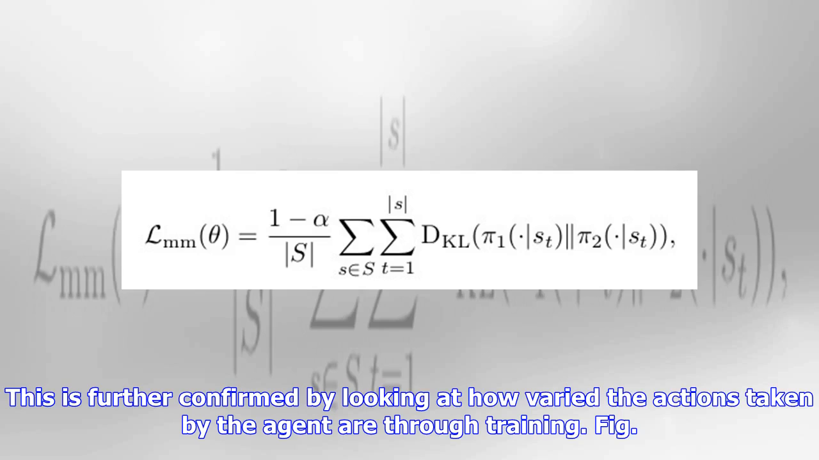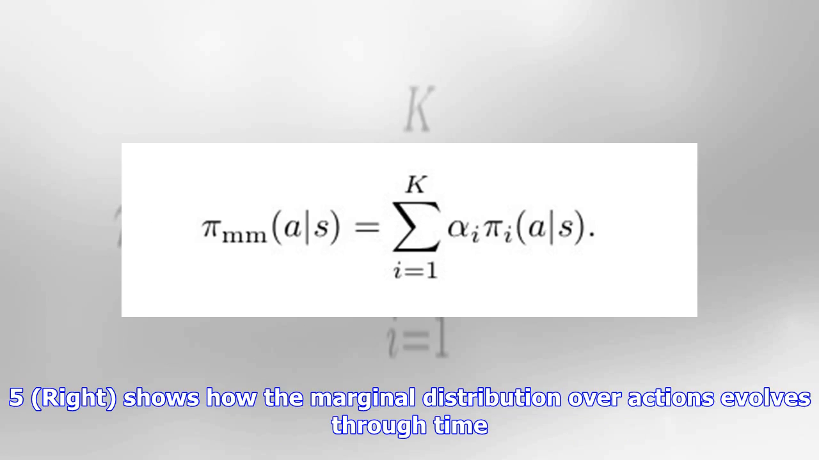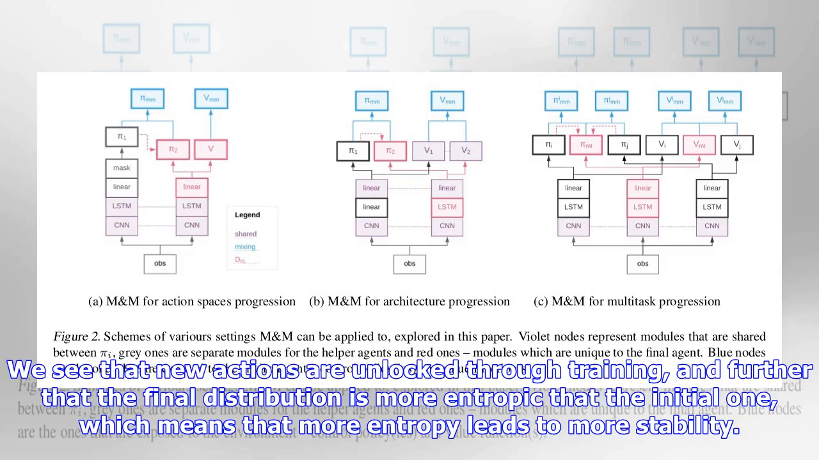Fig. 5 right shows how the marginal distribution over actions evolves through time. We see that new actions are unlocked through training, and further that the final distribution is more entropic than the initial one, which means that more entropy leads to more stability.